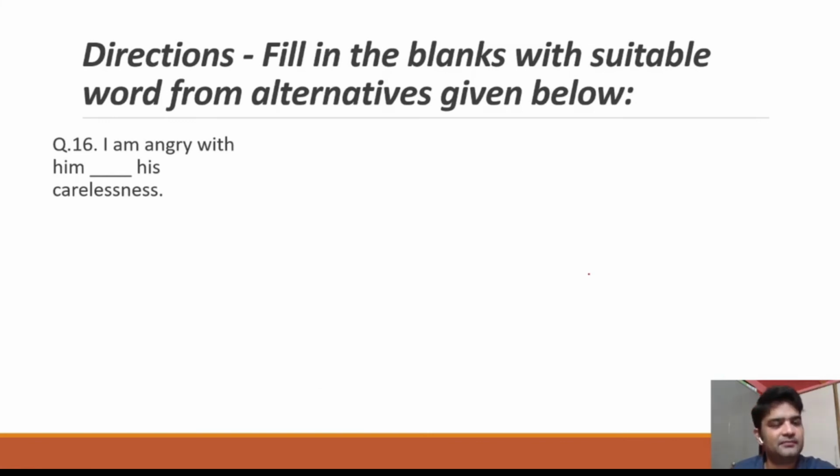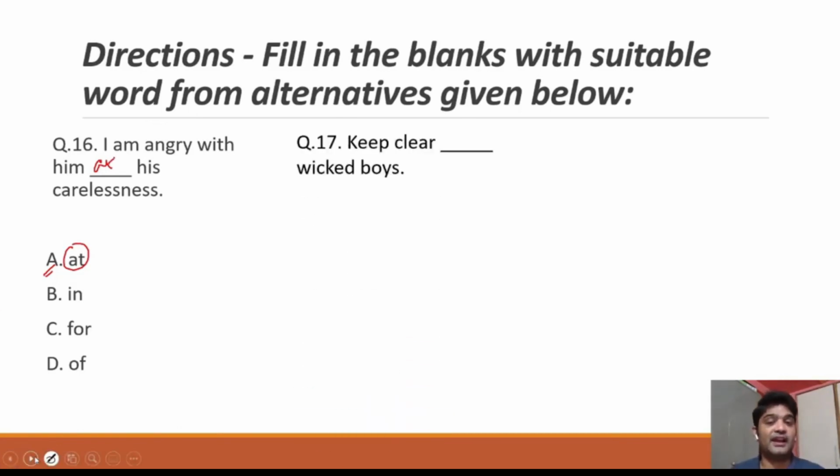I am angry with him dash his carelessness. Why are you angry? Because he's being careless. It can't be in his carelessness, for his carelessness, or of his carelessness. I'm angry with him because of his carelessness. So the closest here is at. So the answer is at his carelessness. At what am I angry? At his carelessness. Okay.